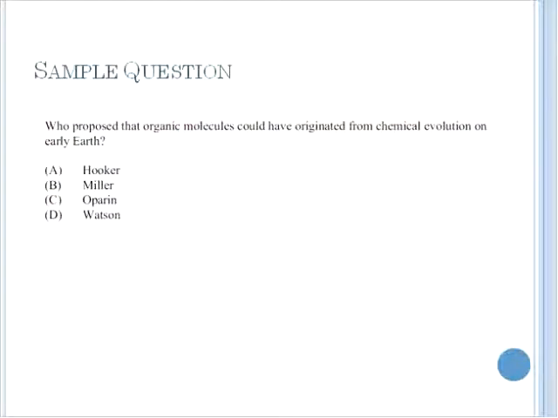In past public examinations, questions have been posed on this material. This one asks, who proposed that organic molecules could have originated from chemical evolution on early Earth? This was part of the Oparin-Haldane hypothesis, the answer being C. Another question is posed: who proposed the serial endosymbiosis theory, or symbiogenesis?